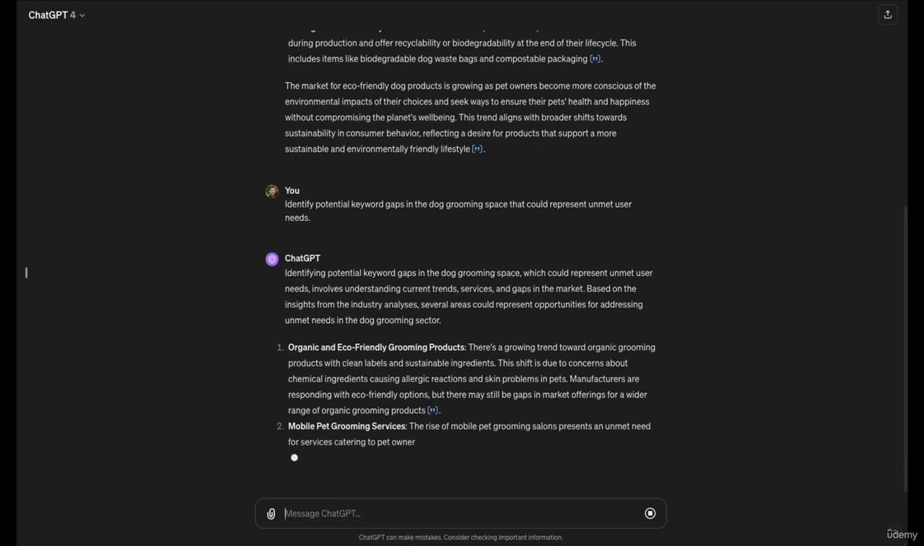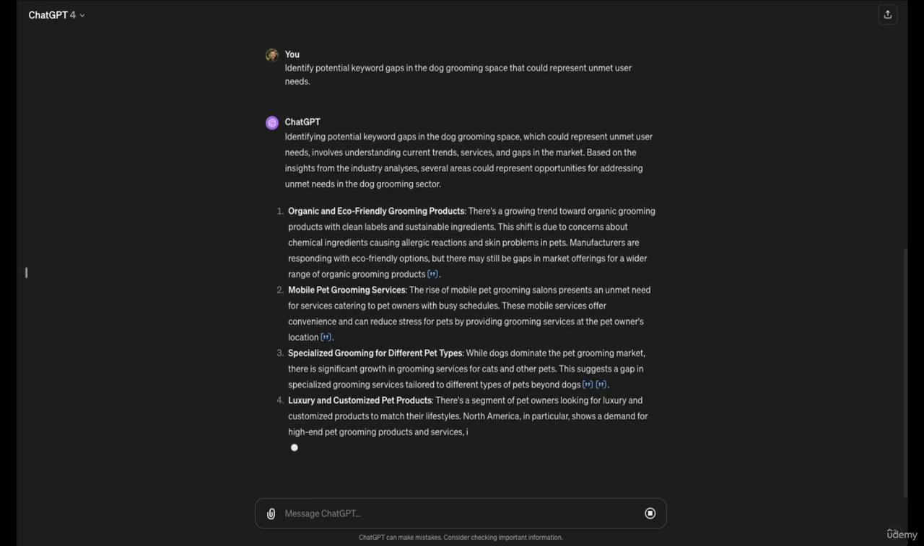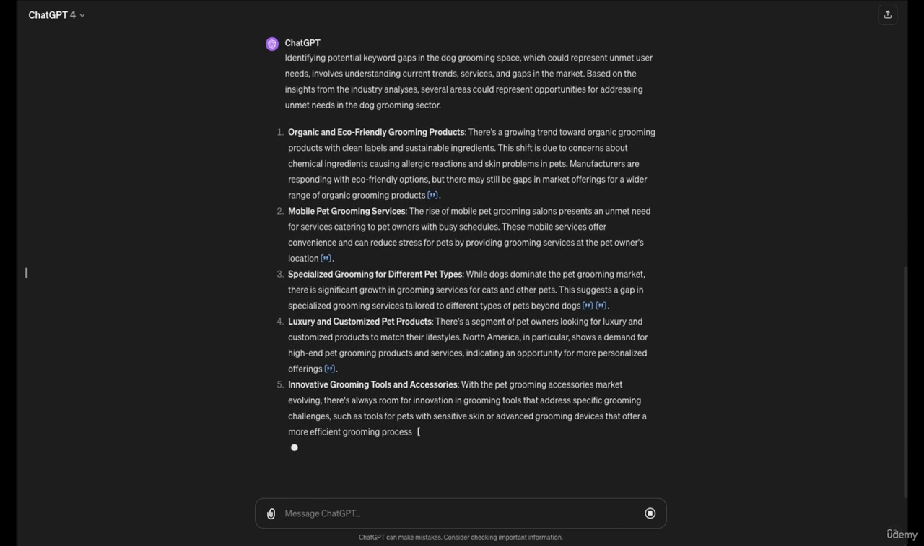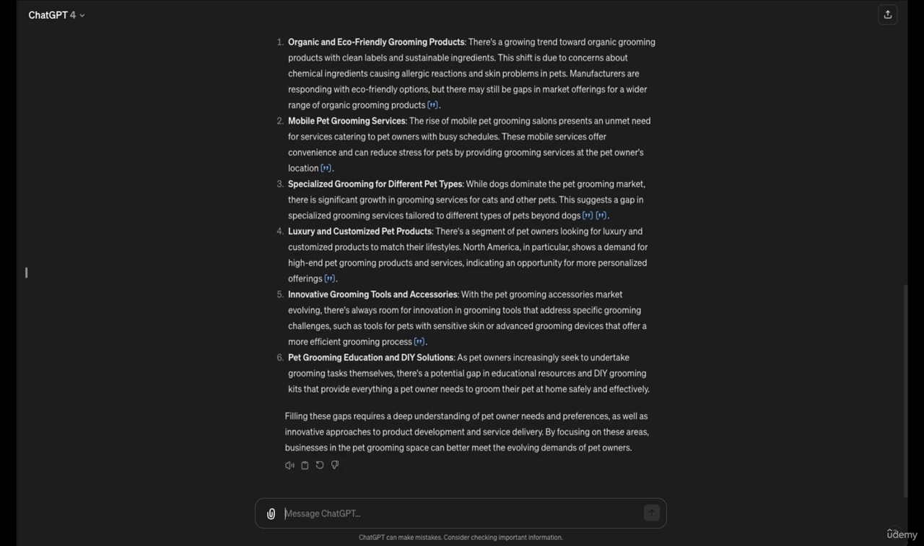ChatGPT might suggest focusing on specific grooming concerns for certain breeds or emerging trends in pet care that have yet to be extensively covered. And these insights direct us to new areas for keyword development.